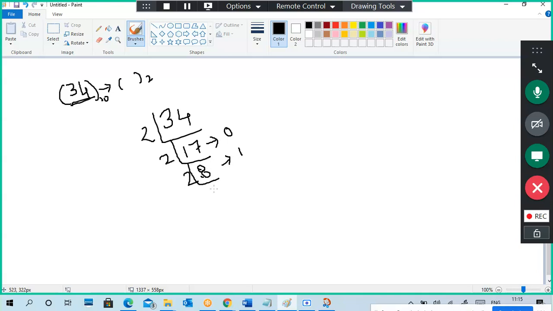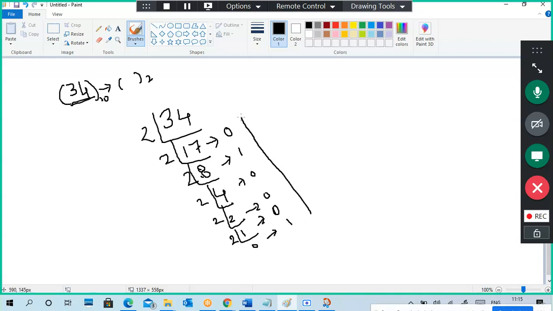Again 2, then it is 4. The remainder is 0. 2 2s are 4, the remainder is 0. 2 1s, it becomes 0 again. So 2 0s, it becomes 1.